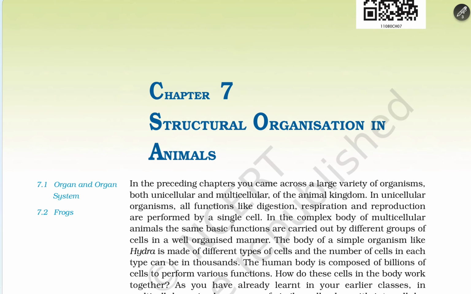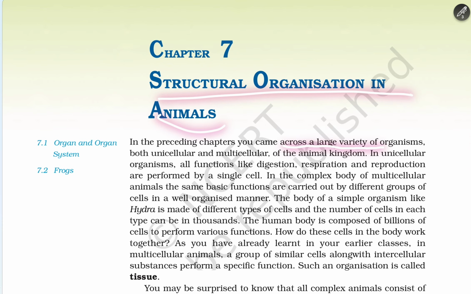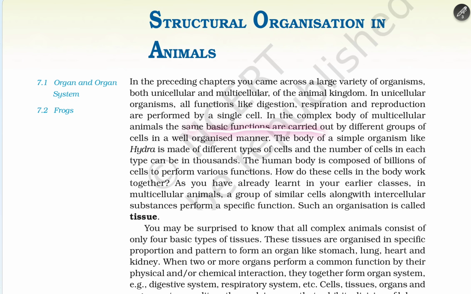Let's begin the chapter Structural Organization in Animals. In the preceding chapter, you have come across a large variety of organisms, unicellular and multicellular, of the animal kingdom. In unicellular organisms, all functions like digestion, respiration, and reproduction are performed by a single cell. In the complex body of multicellular animals, the basic functions are carried out by different groups of cells in